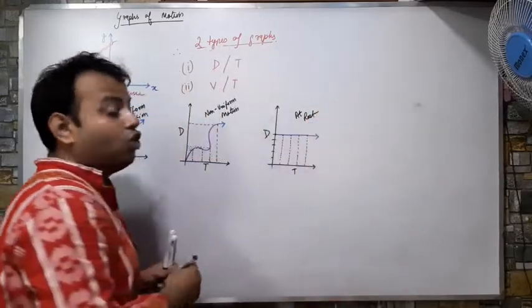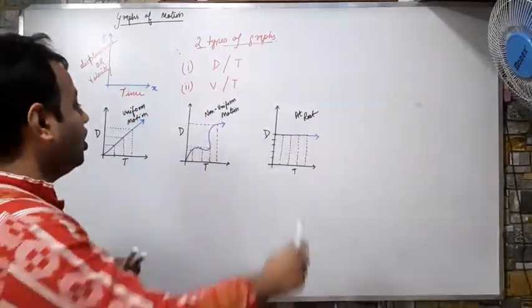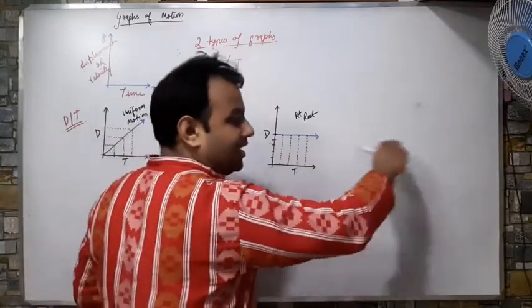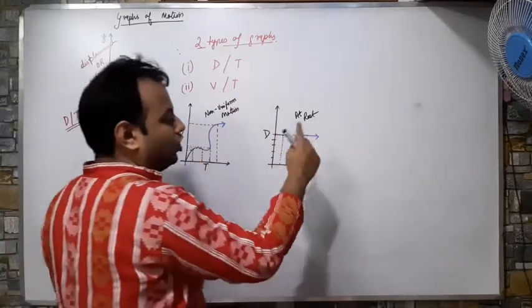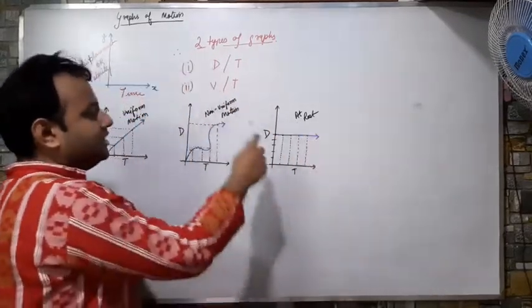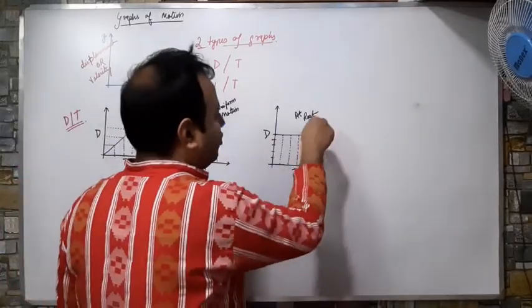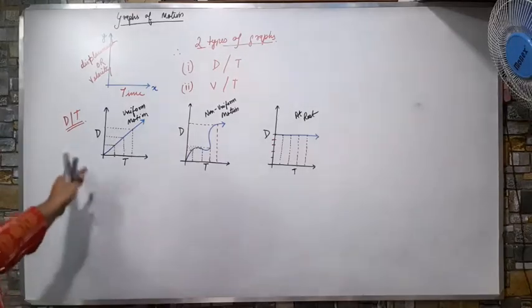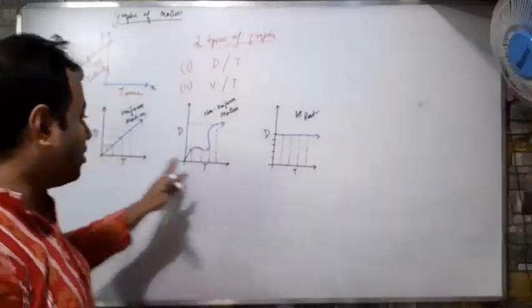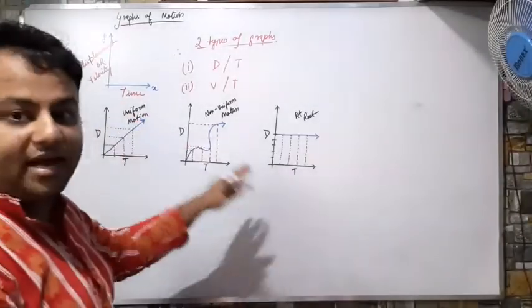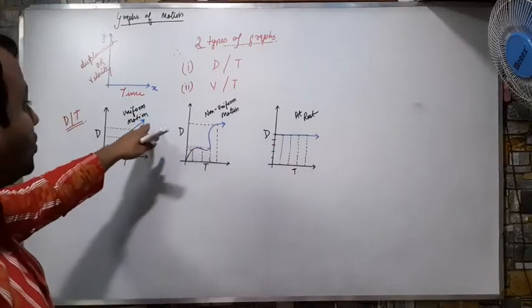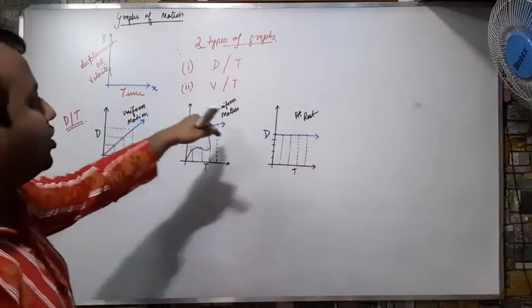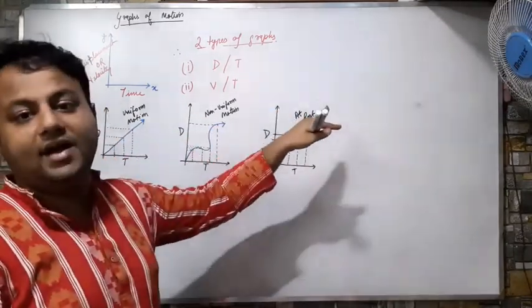Means there is no motion, there is no movement. So whenever I get a line parallel to the x-axis, this represents for a DT graph that the body is at rest. Correct? So these three types of slope for a DT graph can be used to explain uniform motion, non-uniform motion and body at rest.